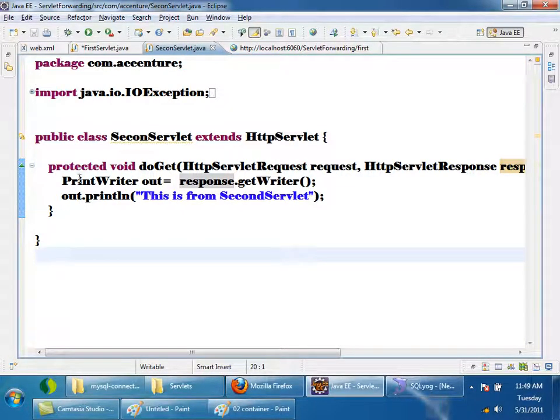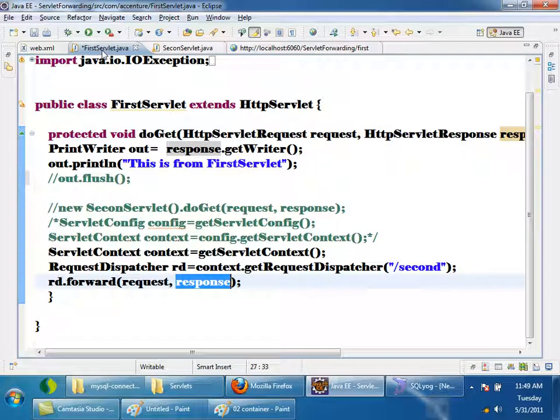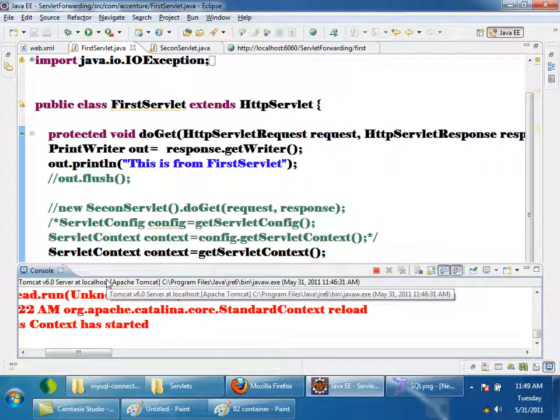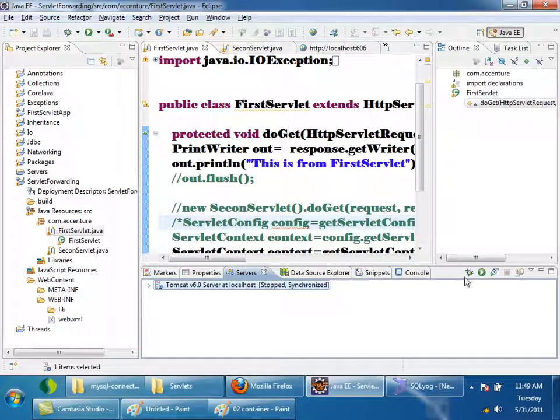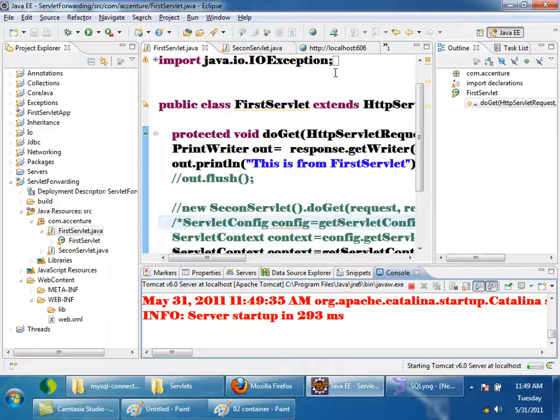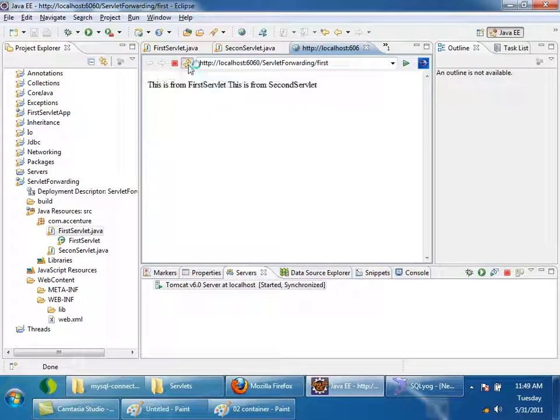Now the next thing: whenever I am forwarding, I get the output of only one servlet, either the first servlet or the second servlet. I want the output of both servlets. What I need to do is simply, instead of forwarding, use include: request dispatcher dot include. It will include the output of both the servlets, the first servlet as well as the second servlet. So I will see the output: this is from first servlet, this is from second servlet. So we have understood how to include and forward. Let me show you the output. If I refresh, see, I am getting the output: this is from first servlet, this is from second servlet.